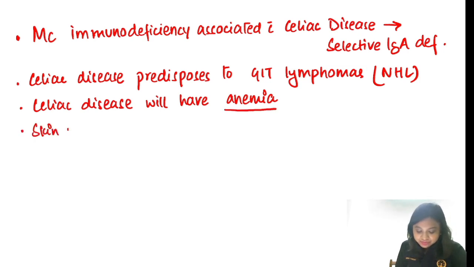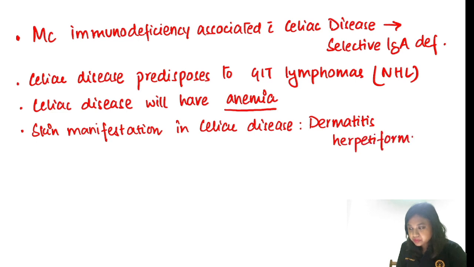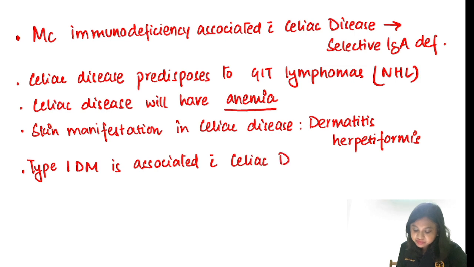The skin manifestation that you are going to get in celiac disease is known as dermatitis herpetiformis. Okay. And type 1 diabetes mellitus is associated with celiac disease. So screening for celiac disease in a child with type 1 diabetes mellitus.